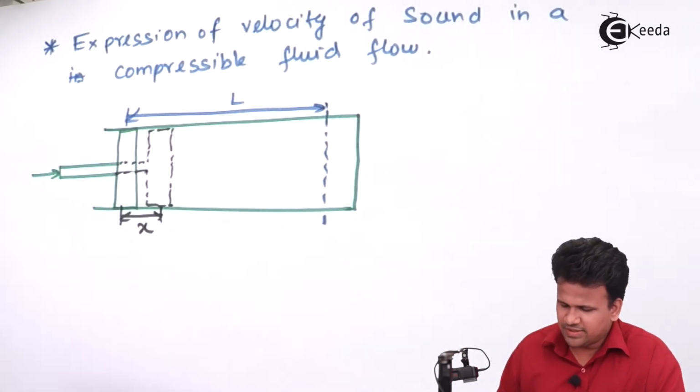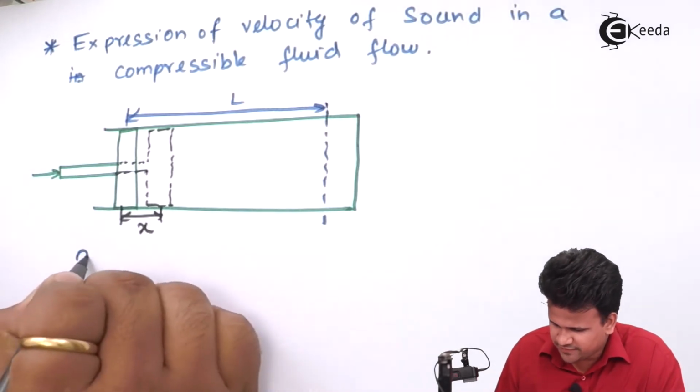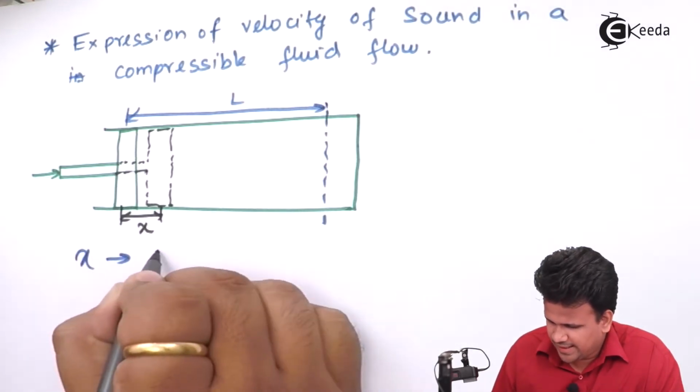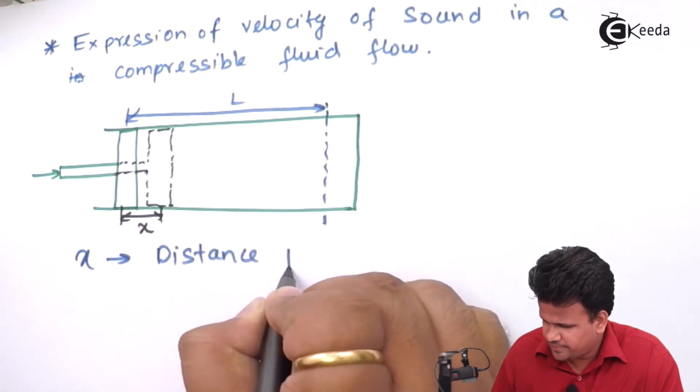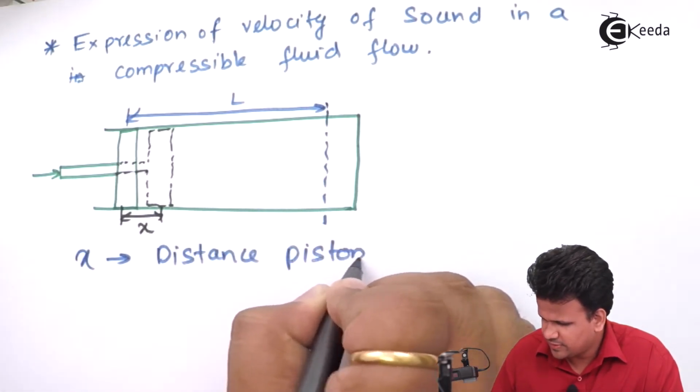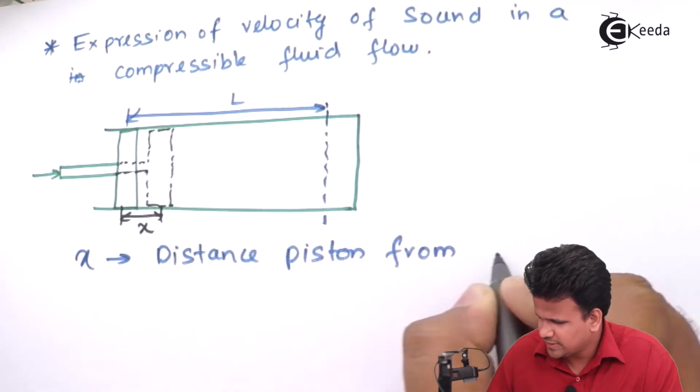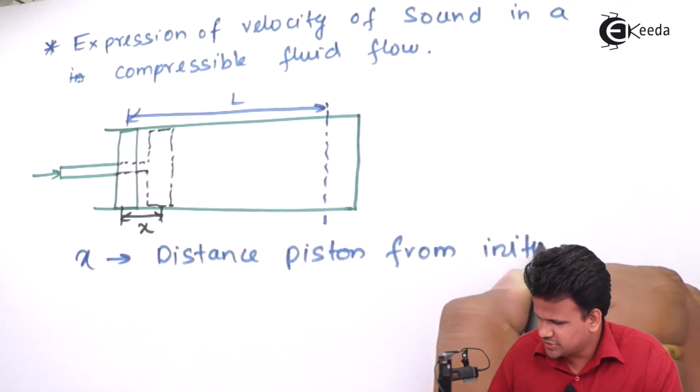Now let us define a few terms. First term is x. x is the distance of the piston from the initial position.